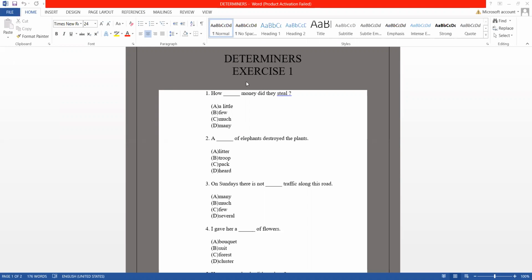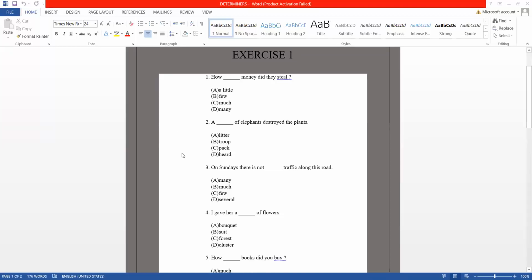This exercise was given to you on Friday, and many of the students enthusiastically shared the answers within minutes of me sending it to you, which shows that you are engaged in your studies and keeping yourself occupied with the right thing in this situation. Proceeding ahead, let's start with the first question.